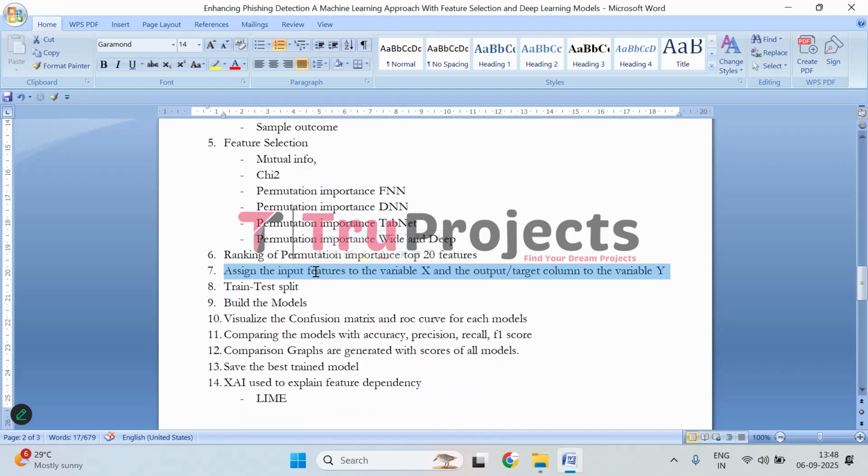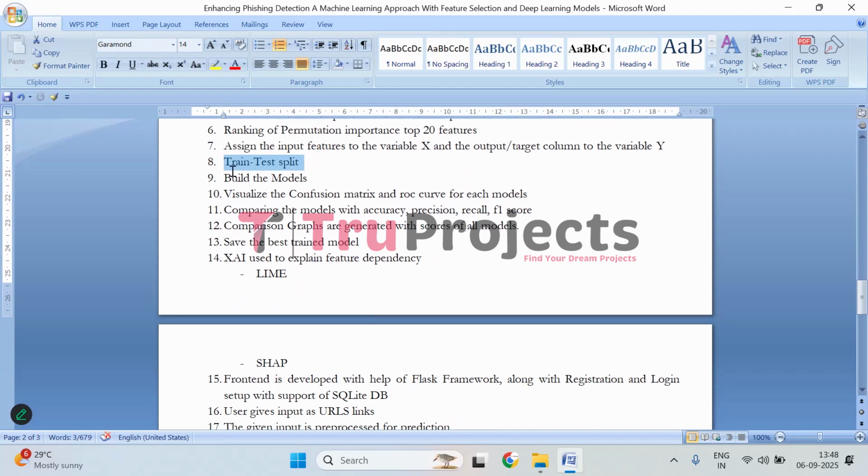In the next step, the input features are assigned to variable X and the target output column is assigned to variable Y. Then the data set is split into train and test sets, where the training set is used to train the model and the testing set is used to evaluate. Then we will be initiating all the machine learning models and training them for detecting whether the URL is a phishing website or not a phishing website. That will be evaluated through confusion matrix, accuracy, precision, recall, and F1 scores, and that performance will be visually represented through graphs. And we will be saving the best performing model.